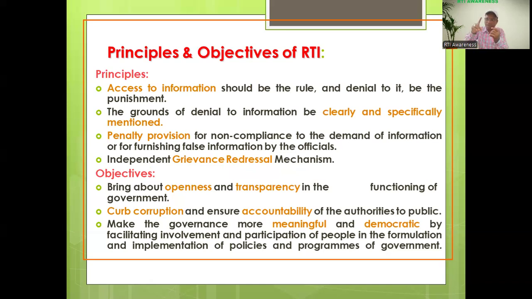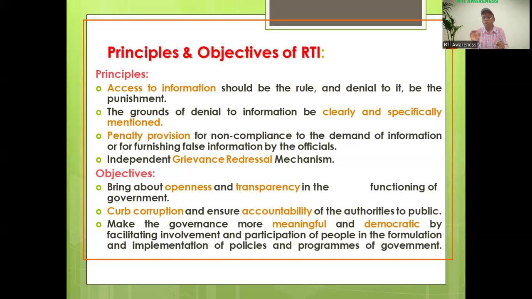Means he has to fill up the form A, attach the application fee of 10 rupees, and attach the ID proof. If he has lodged the application with rule, then the PIO has no right to deny the application of the applicant. So this is the first and foremost principle.